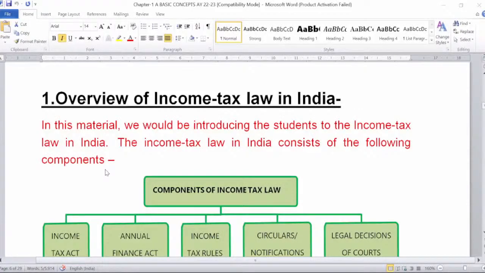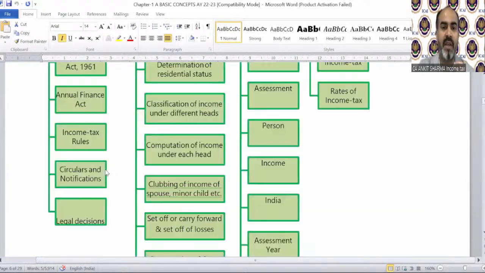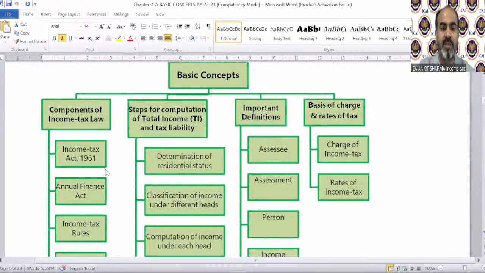Okay. So back to our notes. Overview of income tax law in India. So I told you that we will discuss each and everything one by one. So that was what we were going to discuss, components. We will discuss components first, then the steps for computation of total income, then definition and basis of charge. This is what we are going to discuss in our chapter 1 provision. That will be our today's session, and the other session will be day after tomorrow. In these two sessions, we will complete these whole topics.